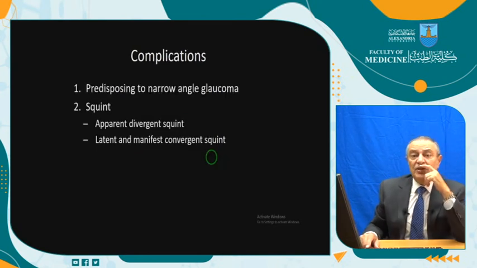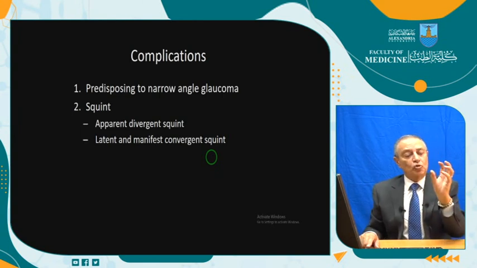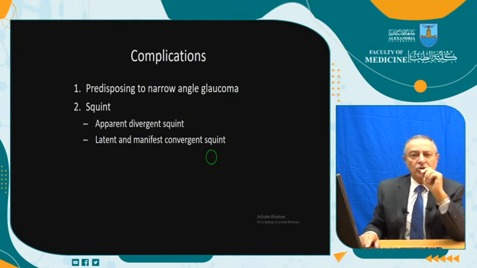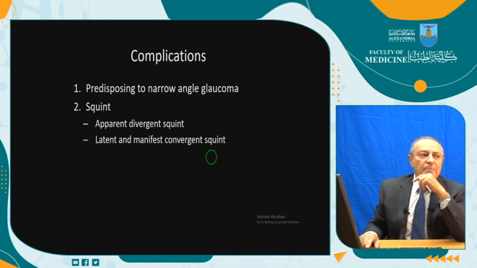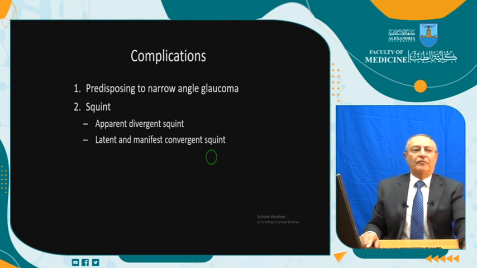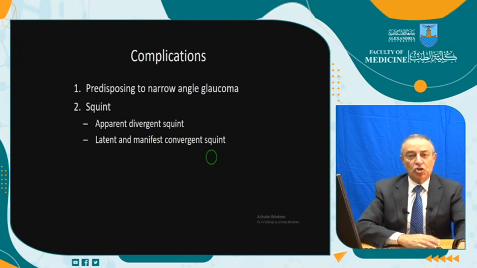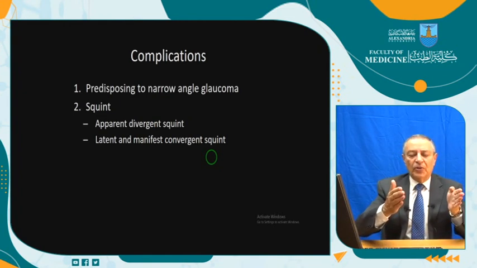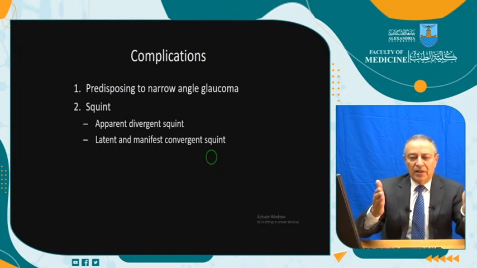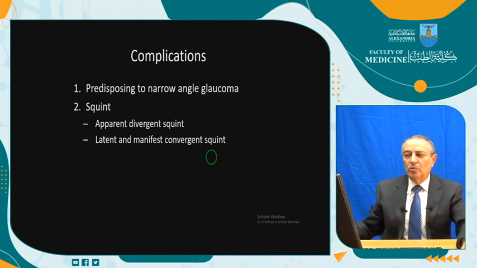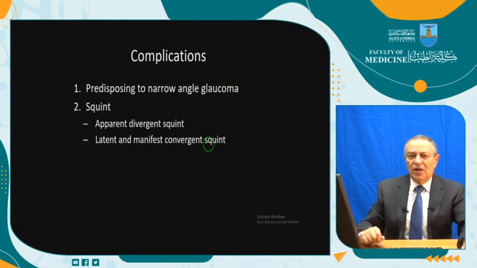Complications: predisposing to narrow angle glaucoma. Narrow angle glaucoma doesn't happen except in hypermetropes with small eyes and shallow anterior chamber, and that's why inducing angle closure. Squint: hypermetropia is the main cause of convergent squint or esotropia in children due to the accommodation. Accommodation is bringing convergence with it, and when this convergence is in extra amount, it can induce esotropia. This will be spoken about in the lecture of squint, of course.